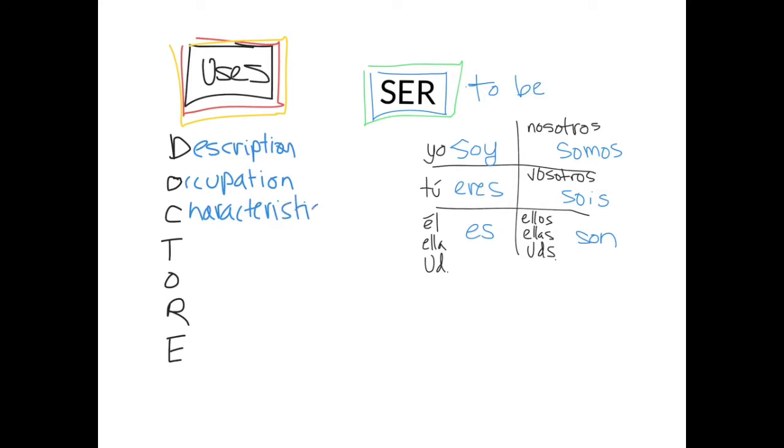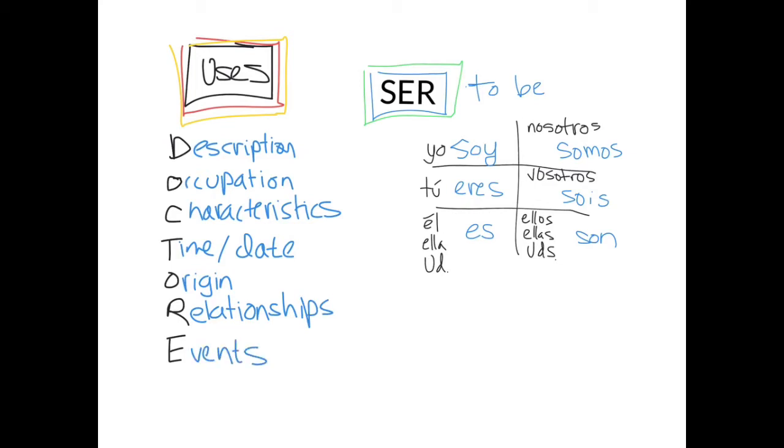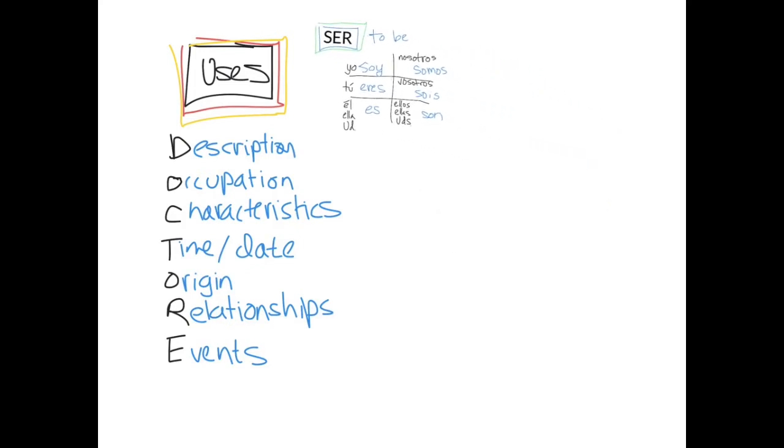Characteristics. Now that's more personality based versus description is something you can see. Time and date. So if I'm stating either of those things, I need ser. Origin, to talk about where something's from. Relationships. And lastly, events. If these scenarios pop up and I need to say a version of to be, so am, is, or are, I need to use ser.